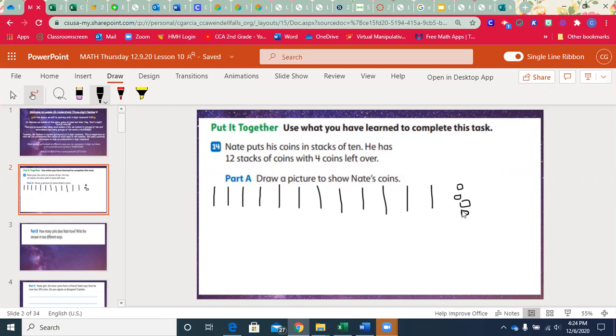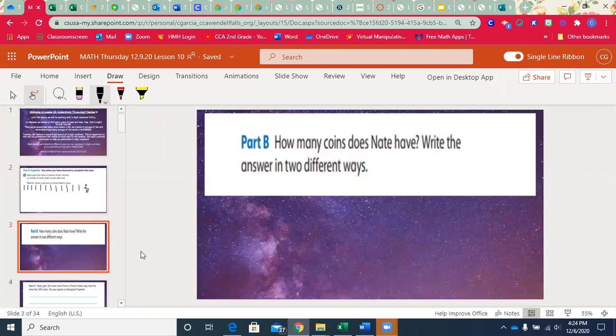There's my model. He can't make another stack with these 4 extra ones because he doesn't have enough. He has an equal amount of coins in each one of his stacks, and that's 10 coins in each stack. He only has 4 left over, so he does not have enough to make another stack. So this is part A, drawing a picture to show what Nate's coins look like. So he's got 12 stacks. Each stack has 10 coins, and then 4 extra on the side.